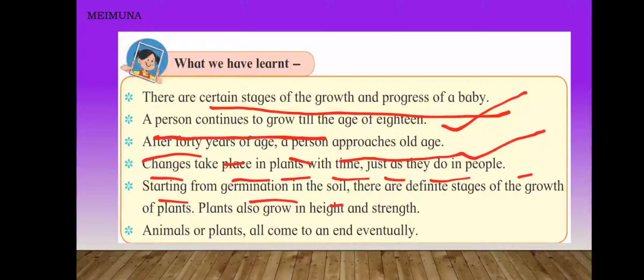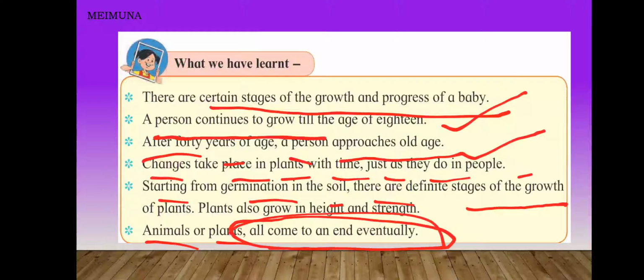Starting from germination in the soil, there are definite stages of the growth of plants. Plants also grow in height and strength. Now, animals or plants all come to an end eventually. Some day or other, animals or plants will definitely die.